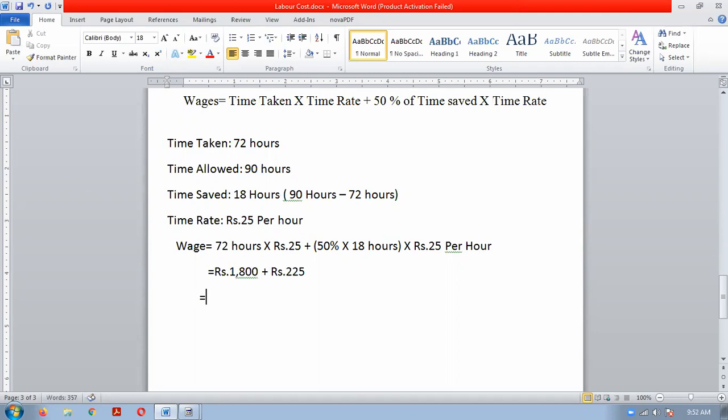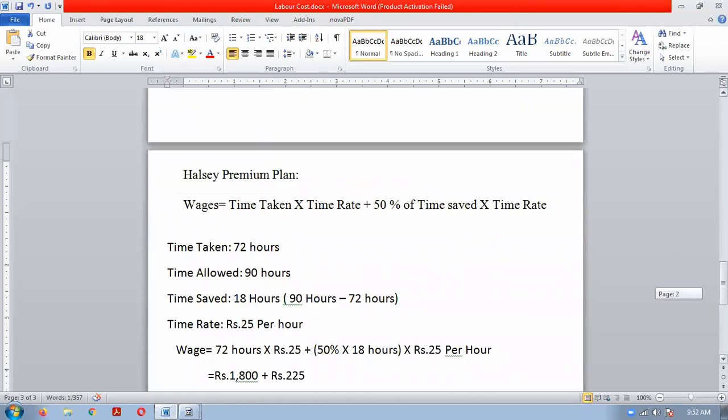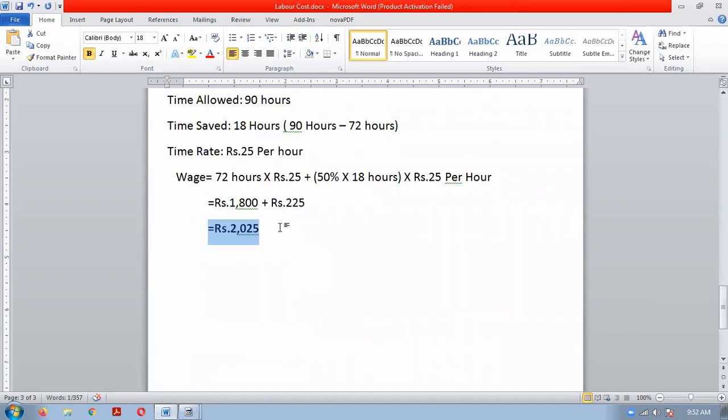So 1800 plus 225 will be rupees 2025. So this will be the wage as per the Halsey plan. Correct. Very good. So this is the Halsey premium plan. Understood everybody? Next is the Rowan plan.